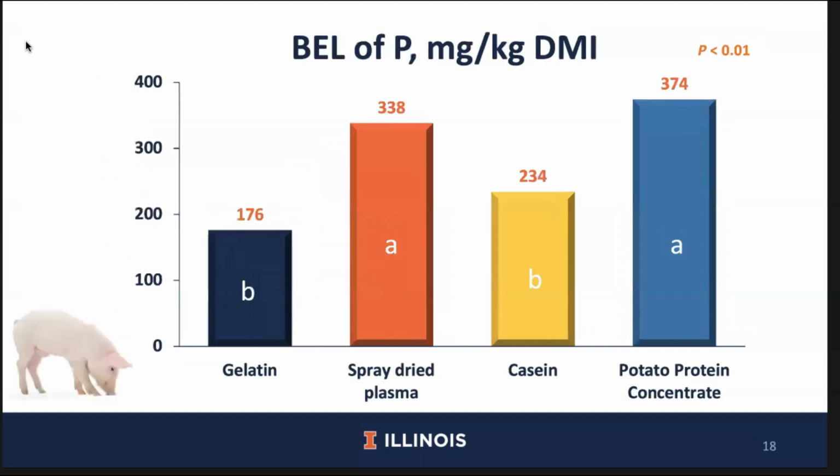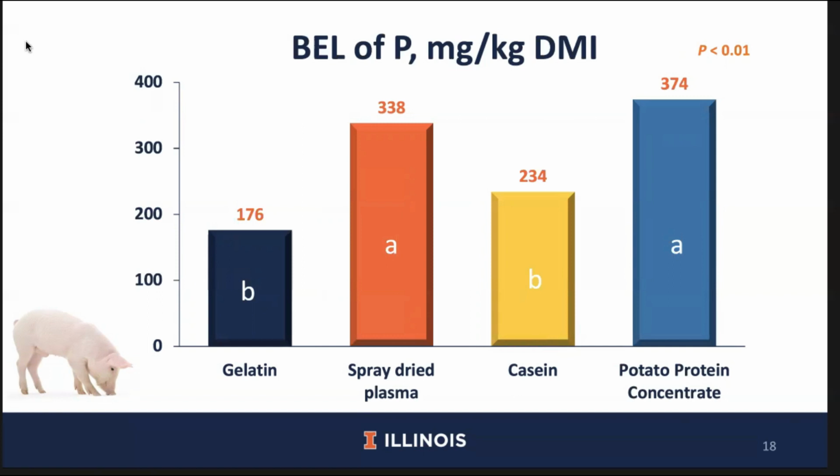Basal endogenous loss of phosphorus was calculated by taking the fecal output of phosphorus and dividing it by the dry matter intake. Basal endogenous loss of phosphorus in pigs fed the gelatin diet is consistent with the 190 milligrams per kilogram dry matter intake that the NRC determined as the average value for the basal endogenous loss of phosphorus in growing pigs. The values for basal endogenous loss of phosphorus in pigs fed the spray-dried plasma and potato protein concentrate diets are close to values observed in previous experiments.